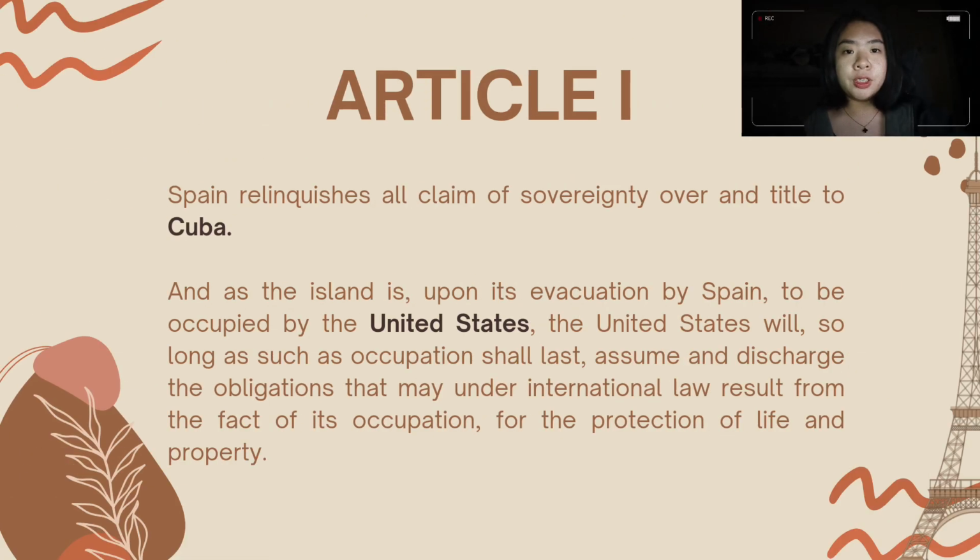Article 1. The first article states that Spain relinquishes all claim of sovereignty over and title to Cuba, and as the island is, upon its evacuation by Spain, to be occupied by the United States, the United States will, so long as such occupation shall last, assume and discharge the obligations that may under international law result from the fact of its occupation, for the protection of life and property. This article outlines the transfer of control over Cuba from Spain to the United States and the responsibilities that come with this transition.